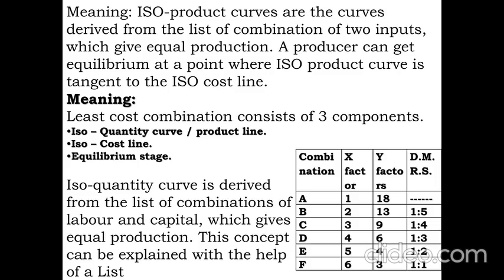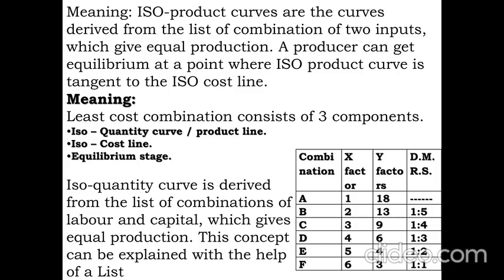But here, Hicks and R.G.D. Allen took both X and Y factors together. One factor is more, another factor is less. That is how the combination is made. They don't have equal factors of production. Either X is more or Y is more. That is how it is arranged. Again, it is based on the diminishing marginal rate of substitution.